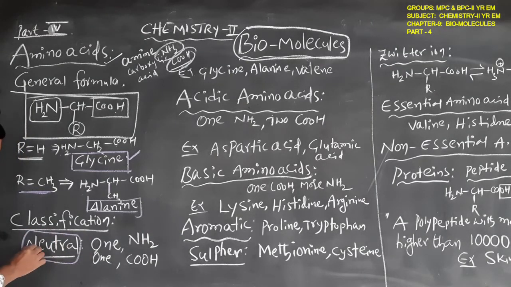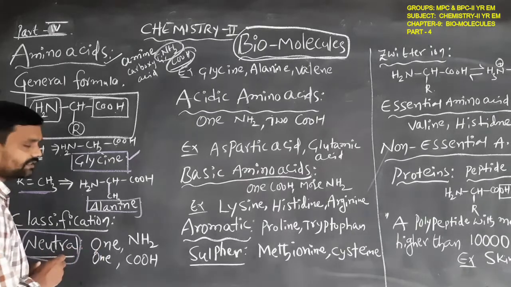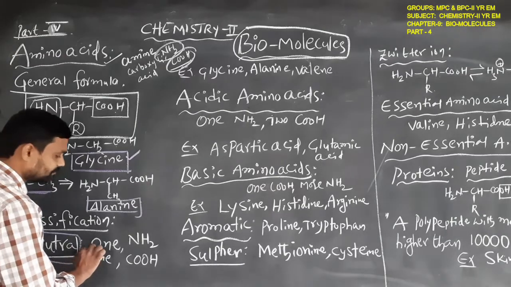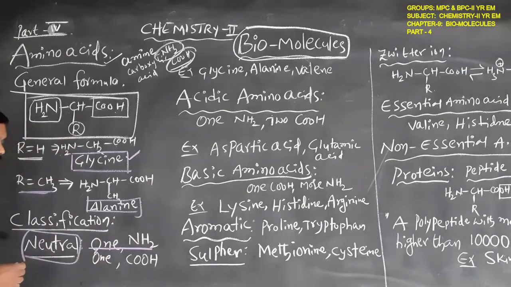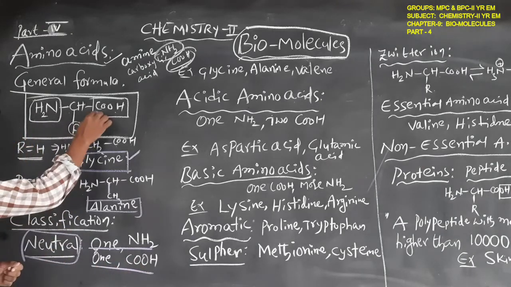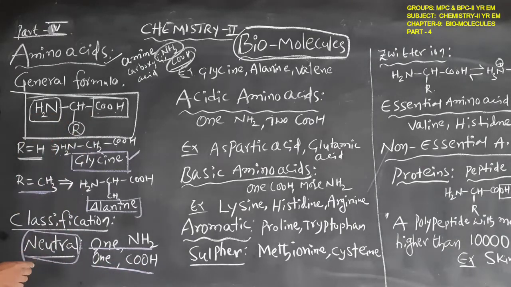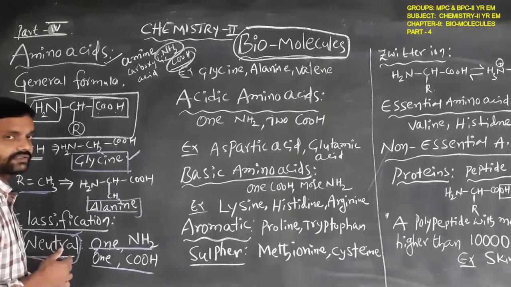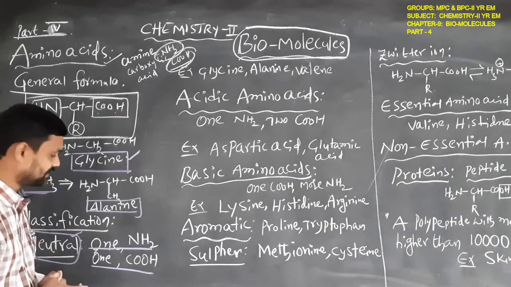Neutral amino acid means one NH2 group and only one COOH group will be present. That amino acid is treated as a neutral amino acid.